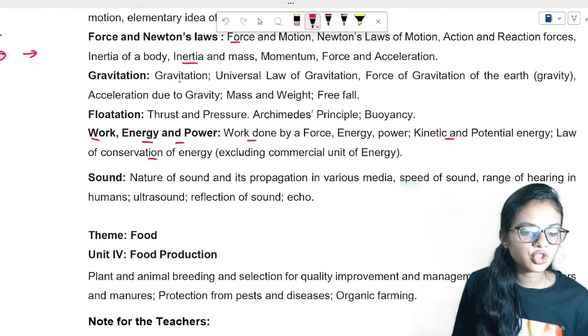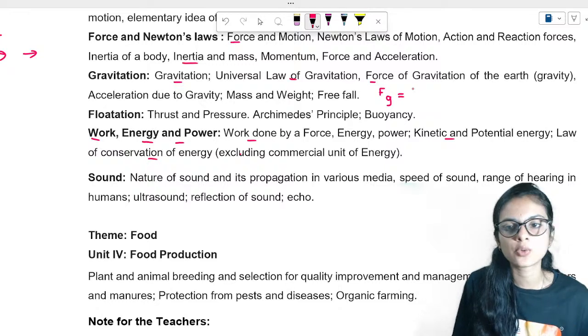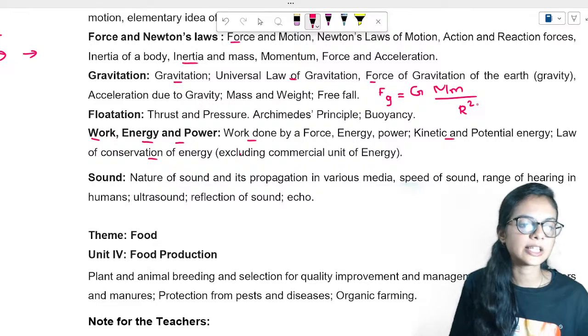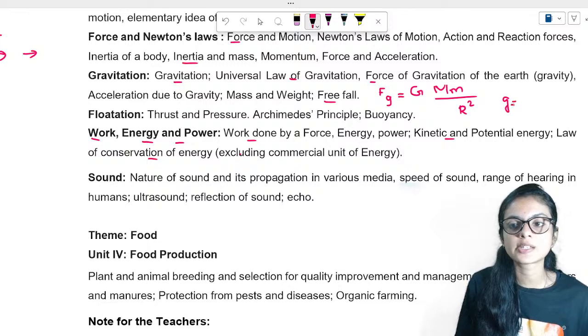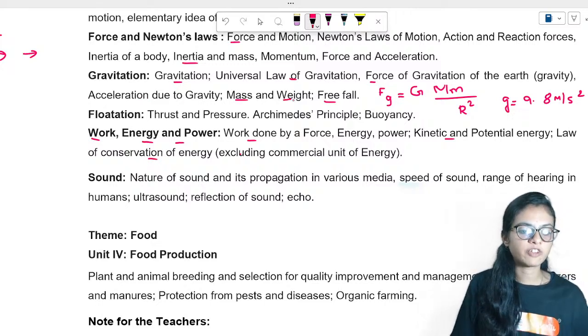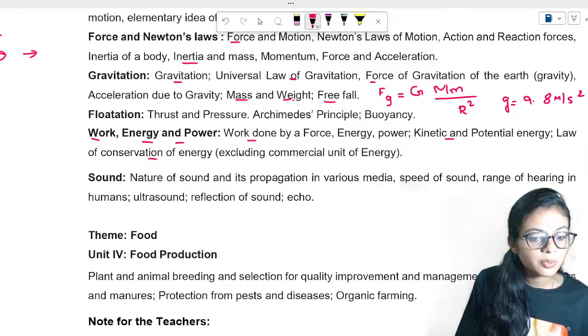So see, in gravitation in ninth you have been studying about universal law of gravitation, force of gravitation, right? Force is equal to G into the product of masses divided by the square of the distance between them. We have already studied this. Free fall is nothing but g equals 9.8 meter per second square, acceleration due to gravity, right? Mass and weight, the difference between mass and weight.